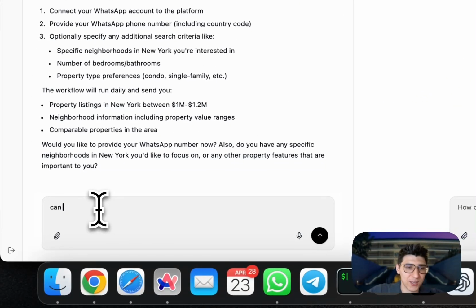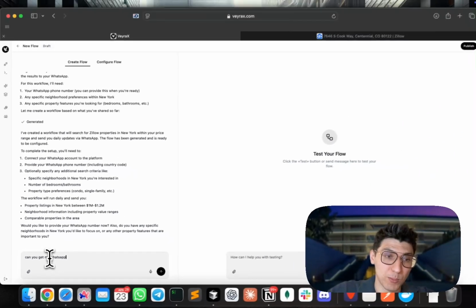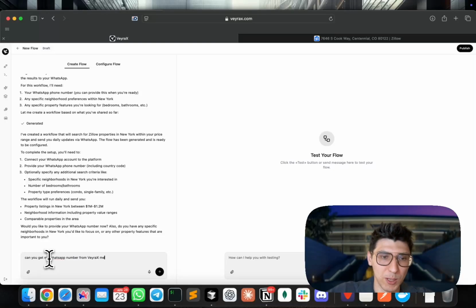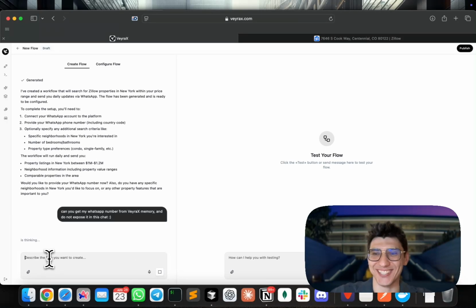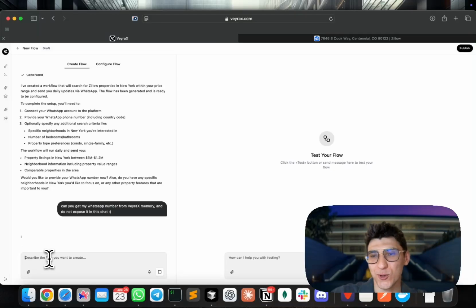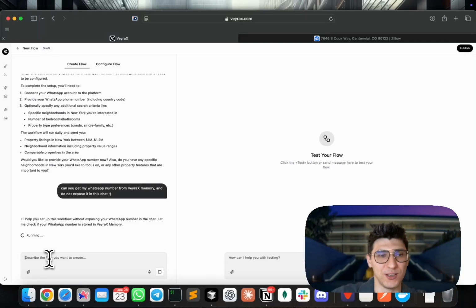So, okay, can you get my WhatsApp number from VeyraX memory? And do not expose it in this chat, just for security reasons. But you see, you can also save some important things inside the memory.